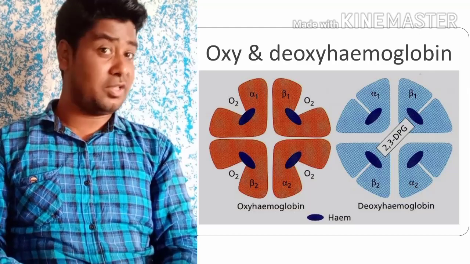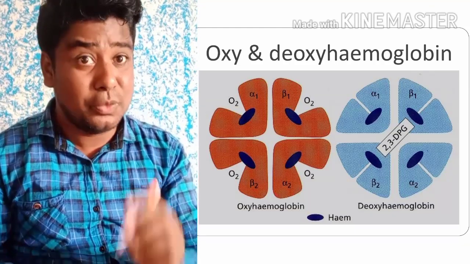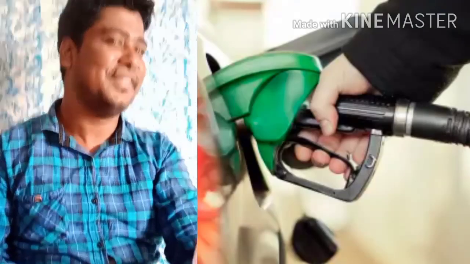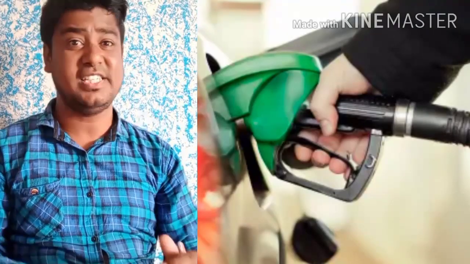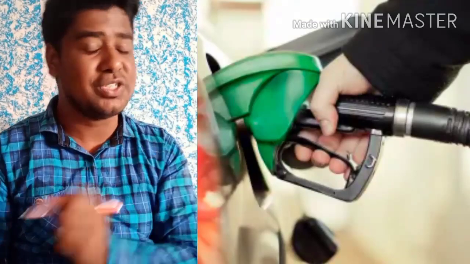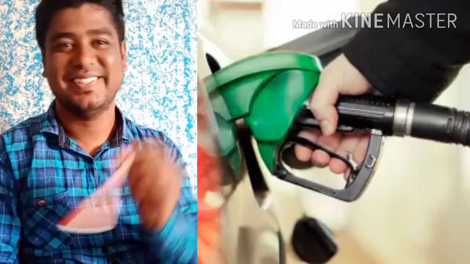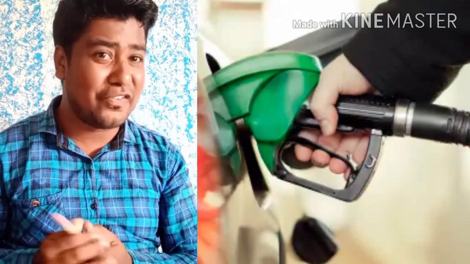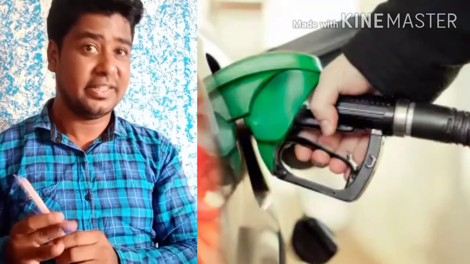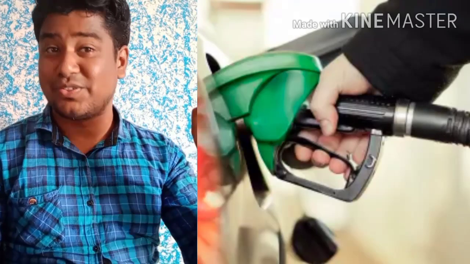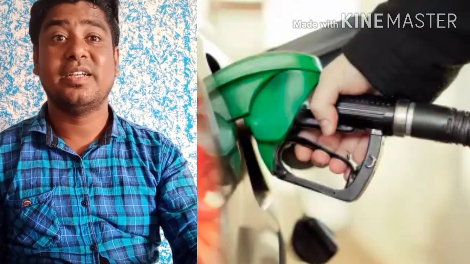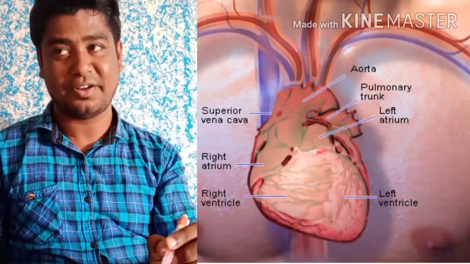But wait, one more thing. To move the vehicle, what do we need? Yes, right. We need fuel. We need some kind of energy for the movement of the vehicle. What is the fuel which is used here? It's a physical force. Where do we get it? Like we go to a petrol station to get fuels like petrol and diesel, in the same way, this vehicle, the blood, reaches the heart.